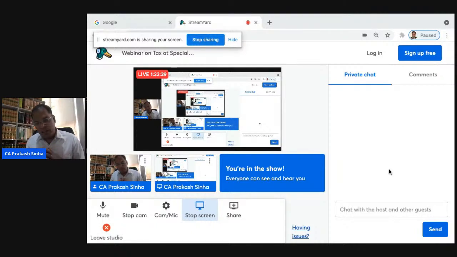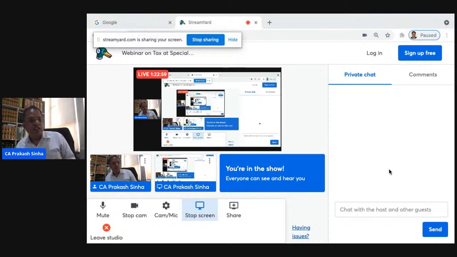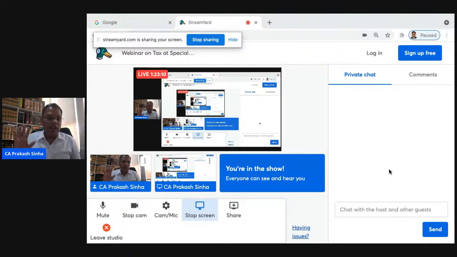So the most important thing is that the understanding of a trust should be like this. If there is a trust, there is a trustee, there is a beneficiary, then the trustee will be taxable as the representative assessee, if it is a discretionary trust. If it is a non-discretionary trust, meaning the income has to be passed to the beneficiary, then it is the beneficiary who will be liable to pay that tax.